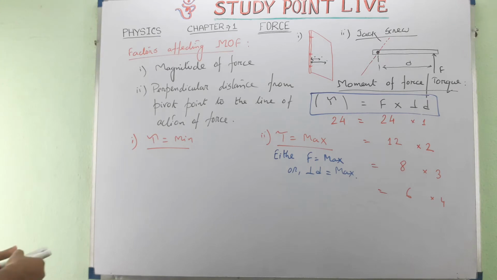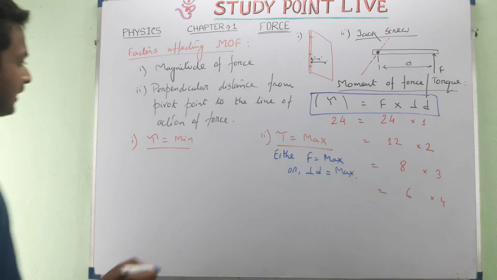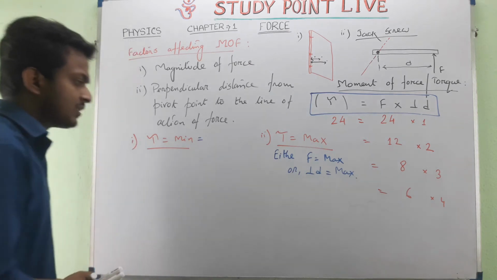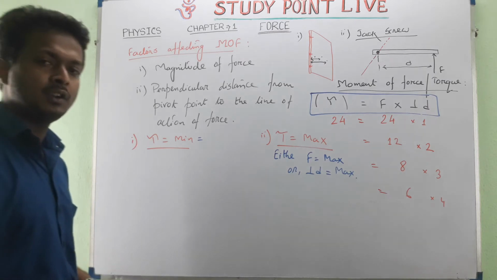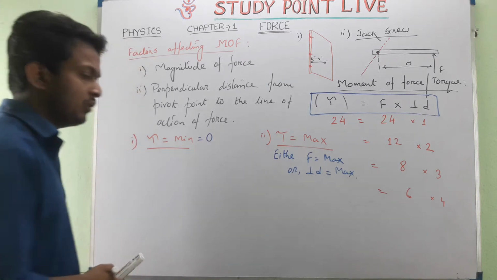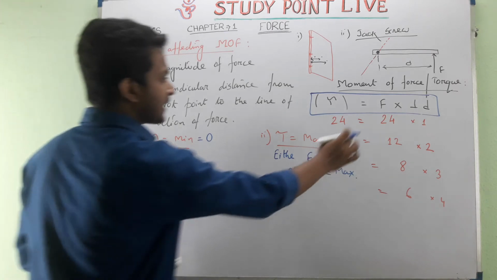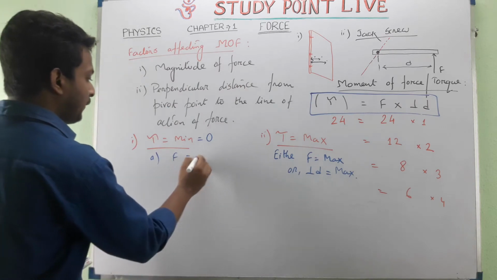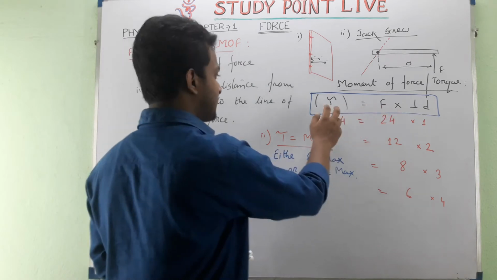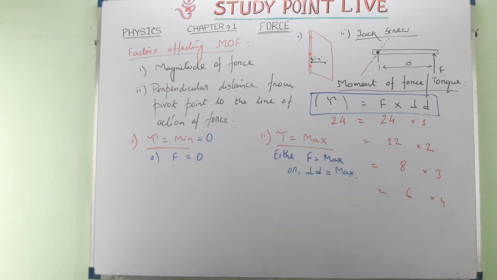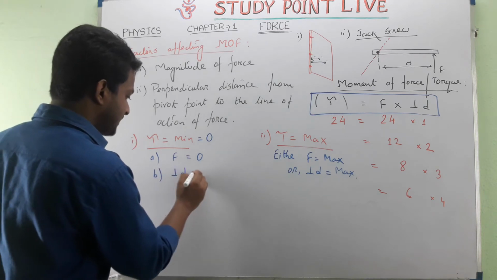Now when will tau be minimum? Before going to this topic, anybody can ask what is the minimum value of tau. Is it possible that the value of tau will be 0? Yes, it is possible. For which condition? See here, F into perpendicular distance. If we don't give any force, that is 0 into perpendicular distance, the moment of force will be 0. The next case is when the perpendicular distance is 0.